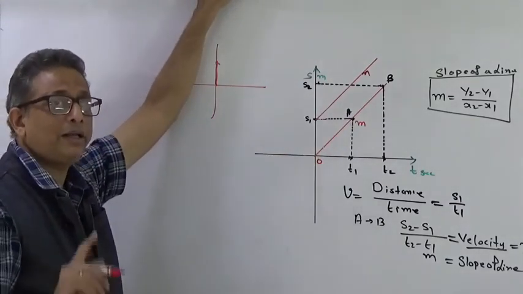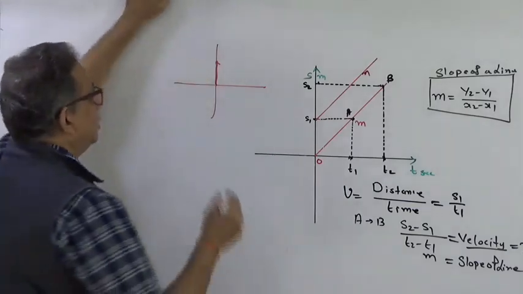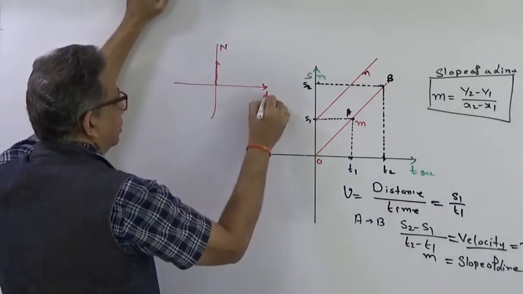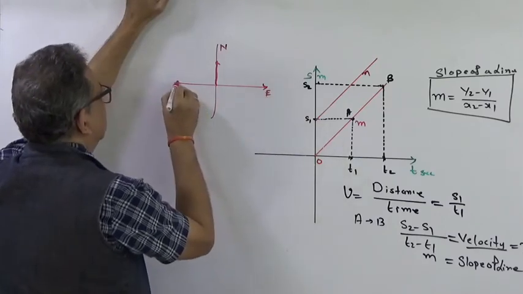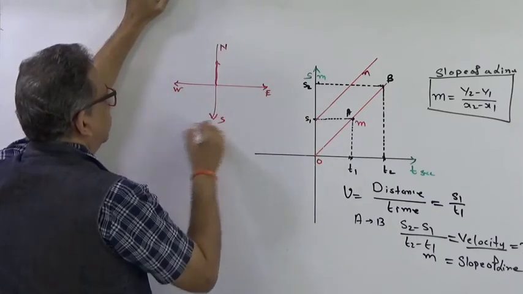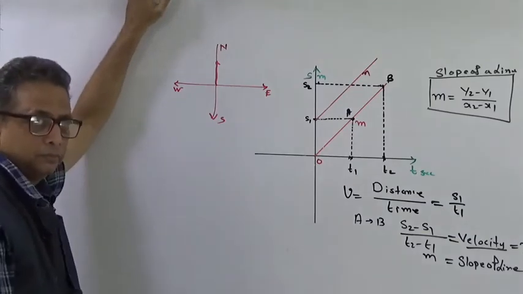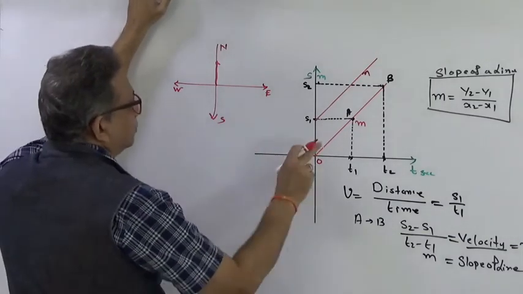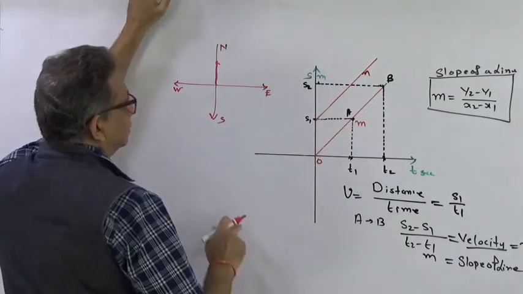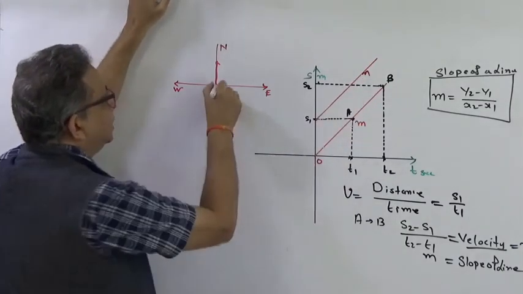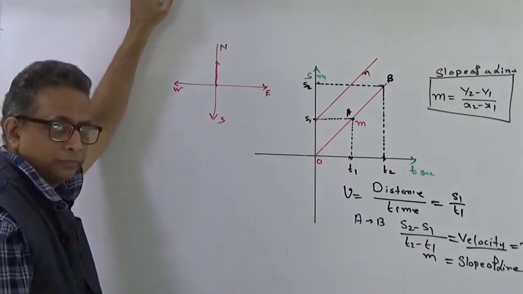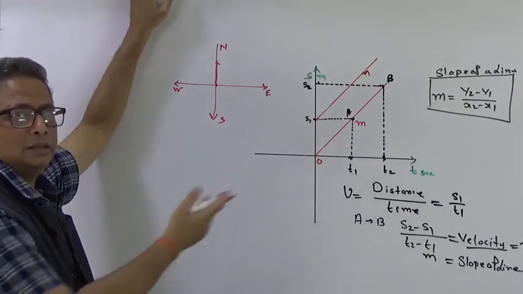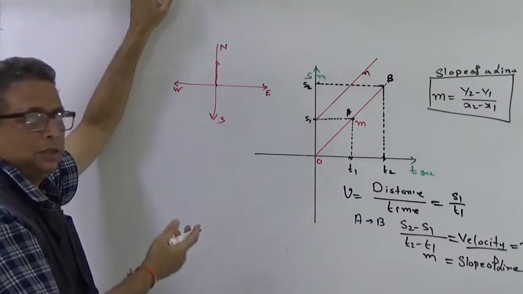Many times I have asked the students, say this is north, this is your east, this is your west, and this is your south. Correct? Now, if this is the slope of the person, in which direction is the person moving? This graph is not giving the direction of the person.